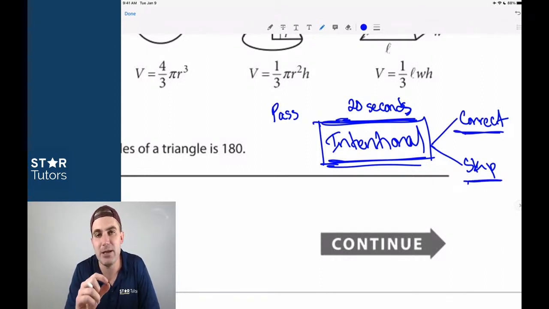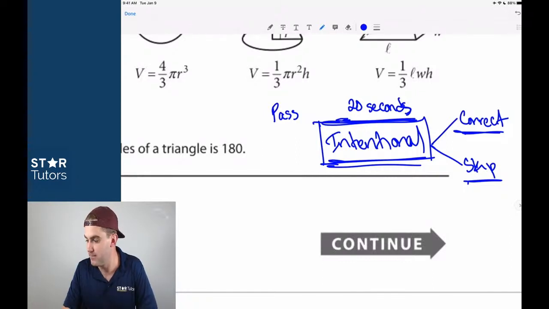Now, that does not mean you have to answer every question in 20 seconds. It means that in 20 seconds, you have to determine if it's a question that's worthy of answering at that moment in time, or if it's a question that you should just move on from.